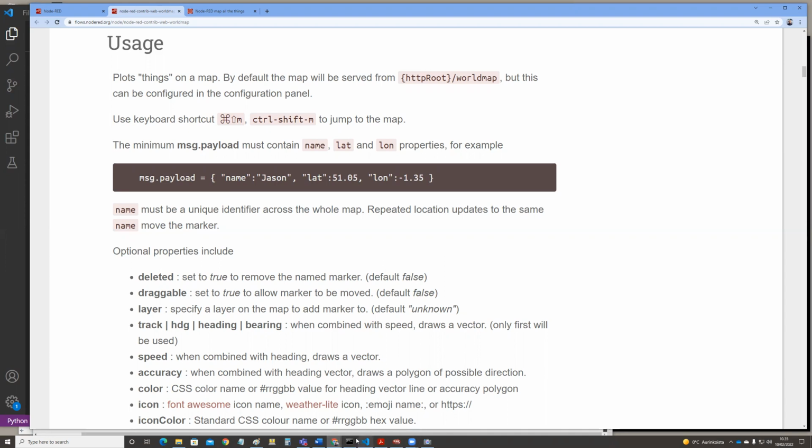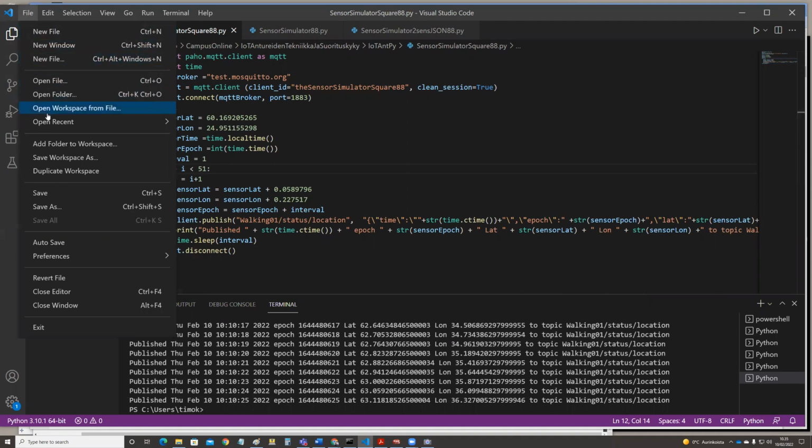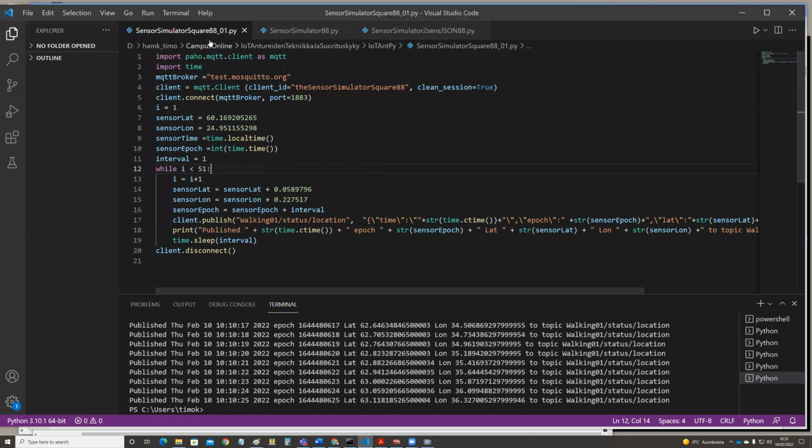So we go inside our Python code. I will save that one with a different name so that I also still have the original one. I'll change the name so that this one is with the 01. I'm going to edit this one and leave the original like it is. So in here, I'll